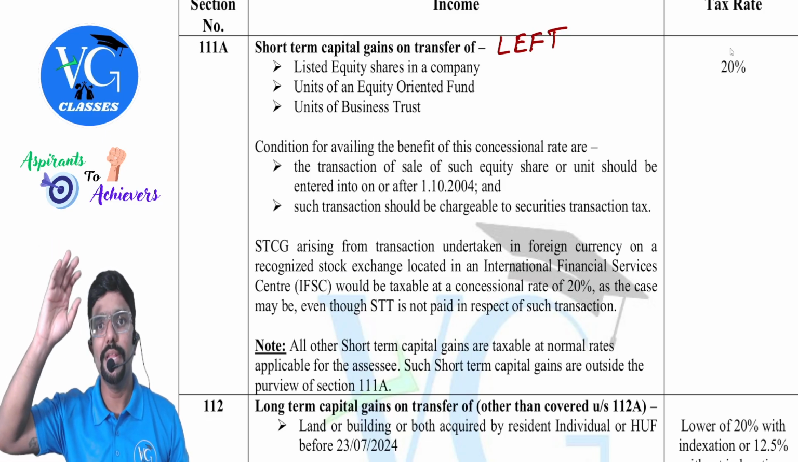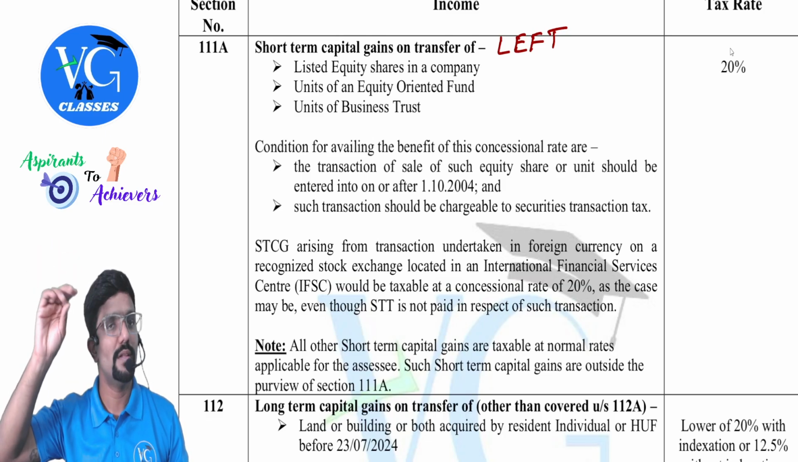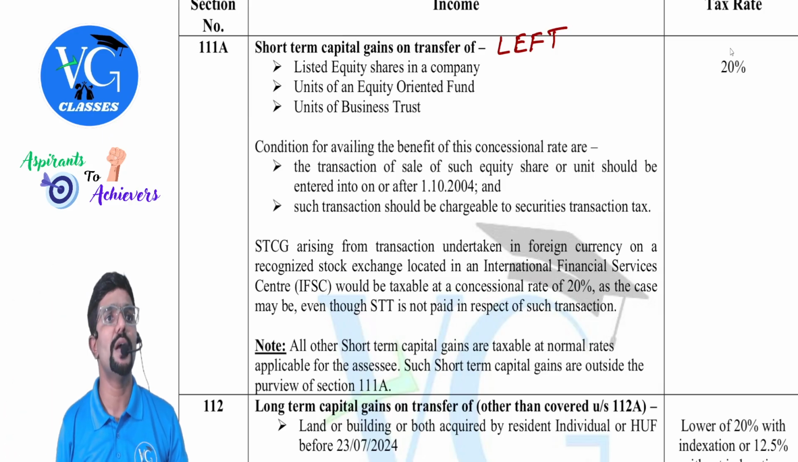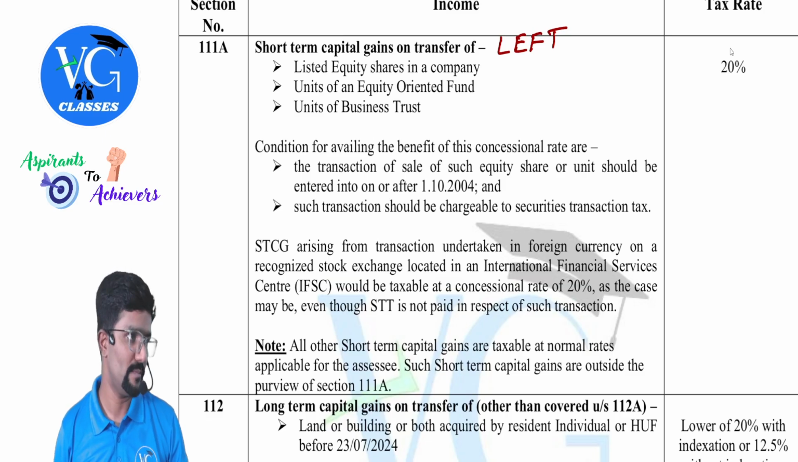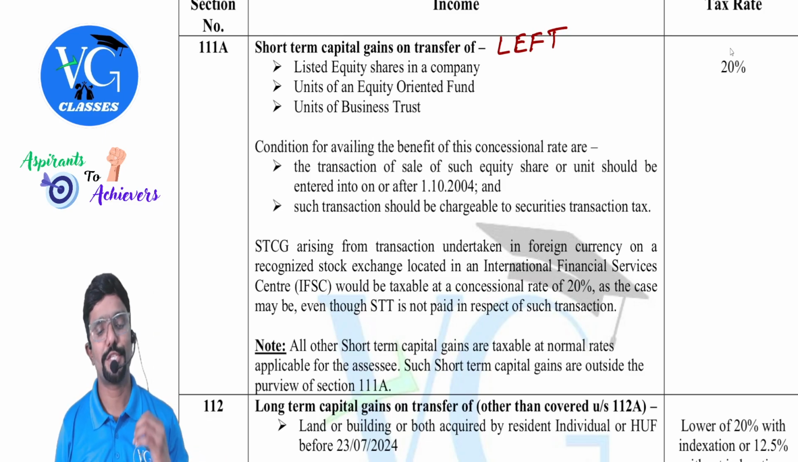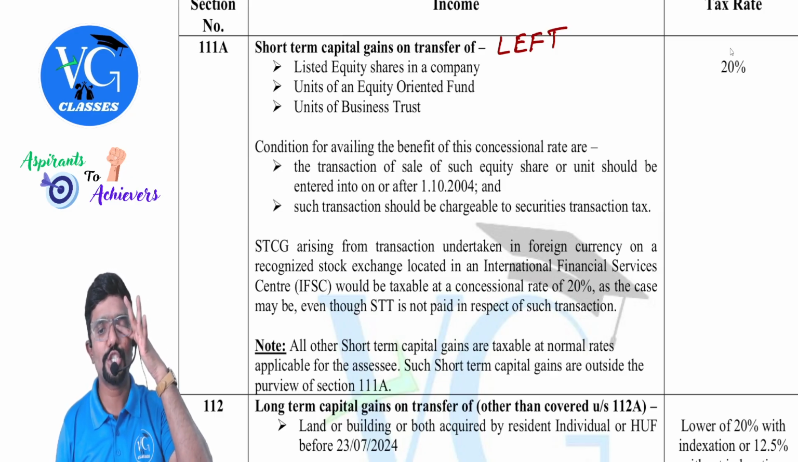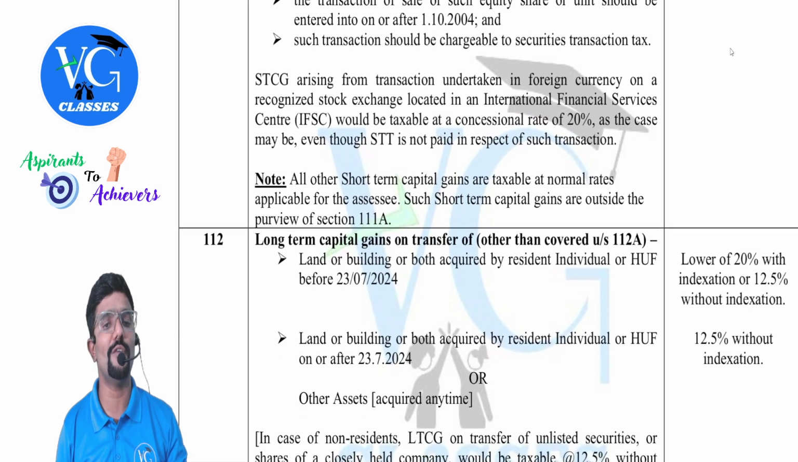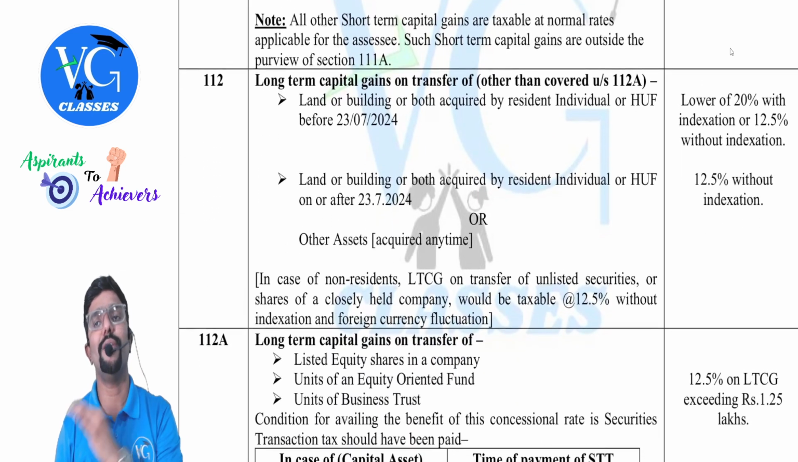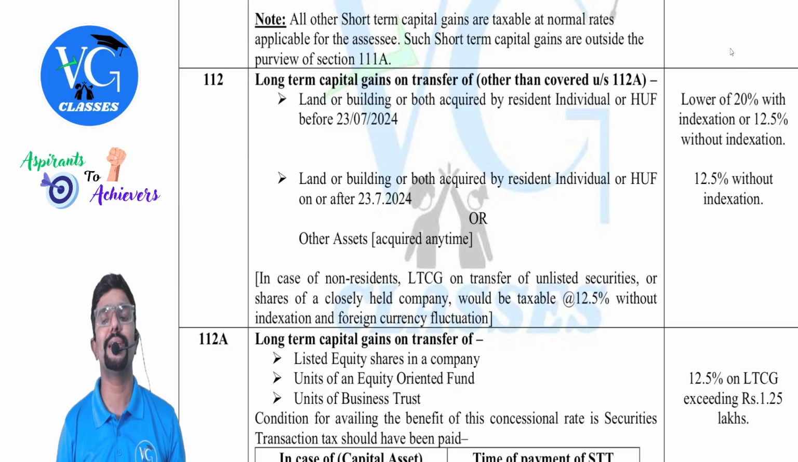Hope you understood. In any other case, if STT is not paid, then the short-term gain is not covered under section 111A. Next, note: all other short-term capital gains are taxable at normal rates applicable for the assessee. Such short-term capital gains are outside the purview of section 111A. In simple terms, short-term capital gain on the transfer of an asset other than LEFT is always normal income, taxable at the normal rate.